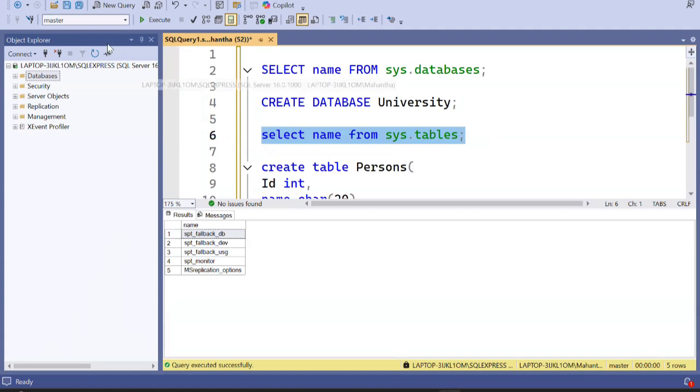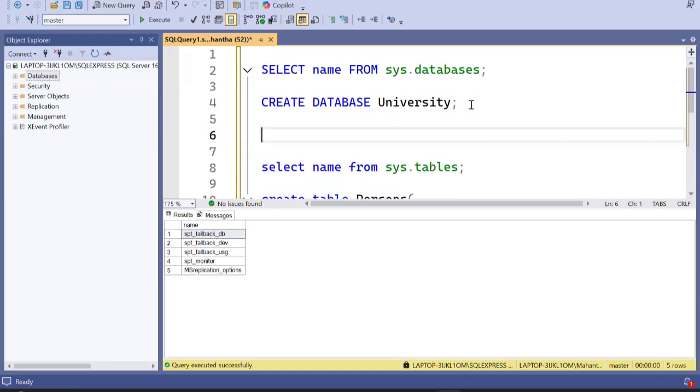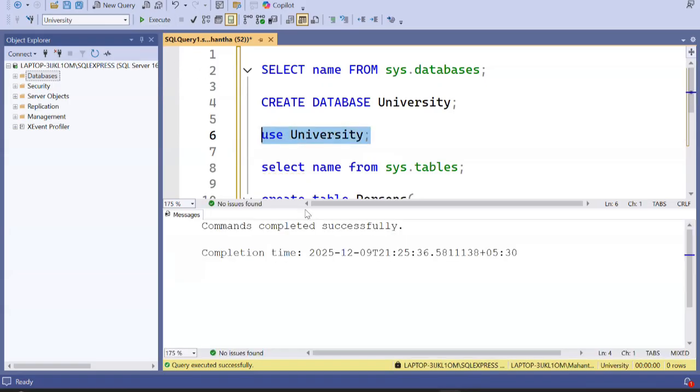If you see here, the current database which is displayed is master. In order to get into this database, I have to say use this particular database, and run this. Then we'll get into the database. Can you see? Earlier it was master. This got changed to university. Now we are in this database.